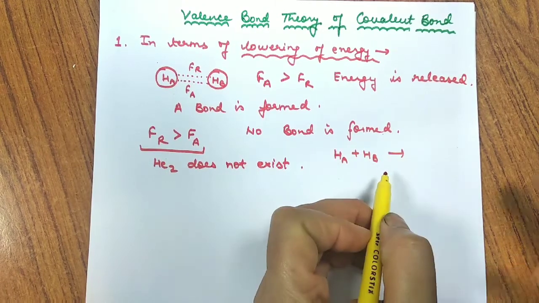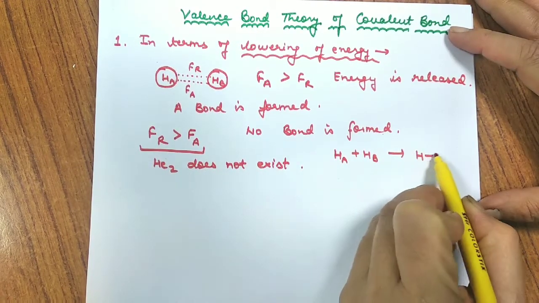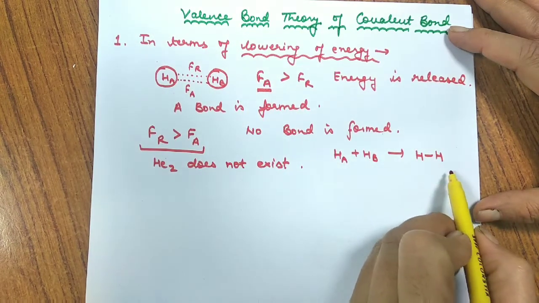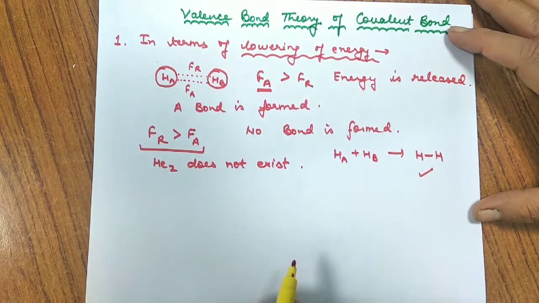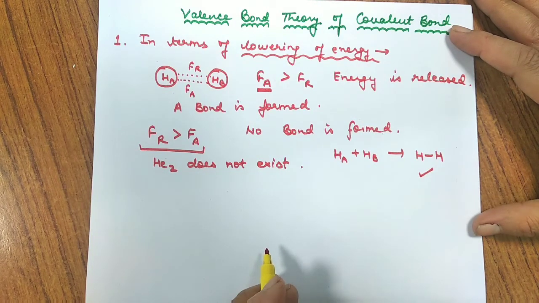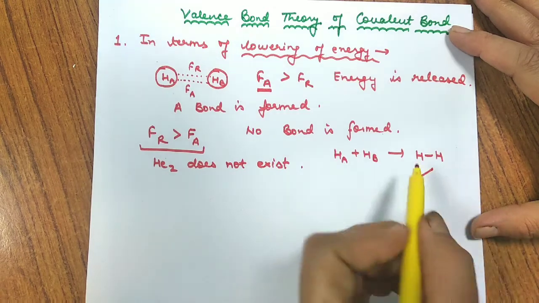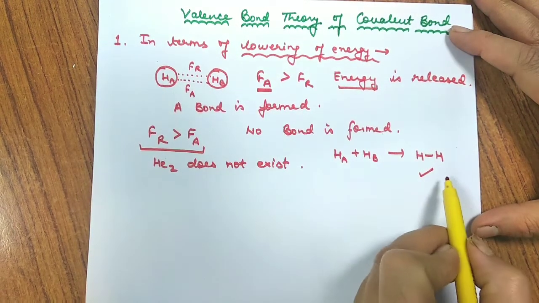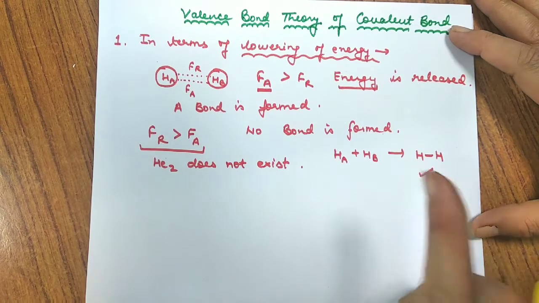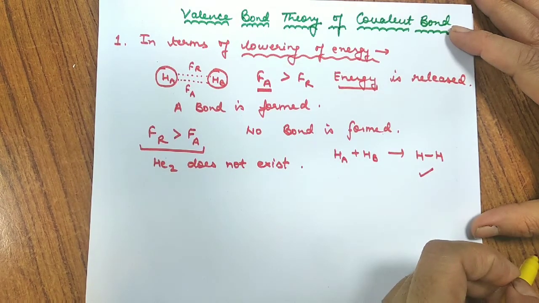We have a force of attraction and a force of repulsion, but since the force of attraction is greater, a new bond has been formed and H2 exists. If I ask you the energy released during the formation of this bond, we call this energy bond energy for 1 mole formation of bond.